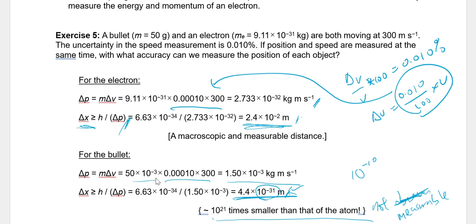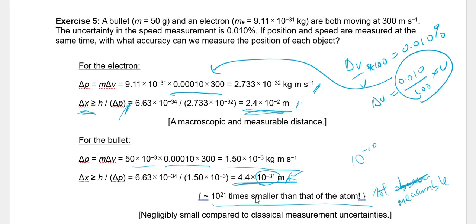Okay, for the bullet, I'll change the mass to the mass of the bullet, but this part is the same, right? Then I'll get this value. Then if I do the same calculation, I'll get this. If you look at this, this is absurdly small, right? Because an atom's size is 10 to the power minus 10 meters, and this is 10 to the power minus 31 meters. If I cannot even observe an atom, how can I ever observe this kind of number? It's not observable at all.